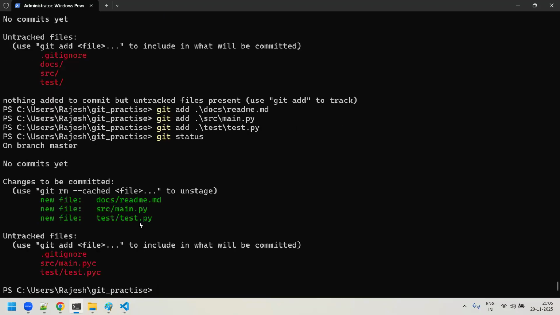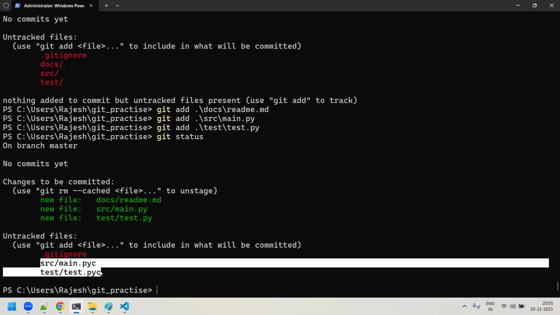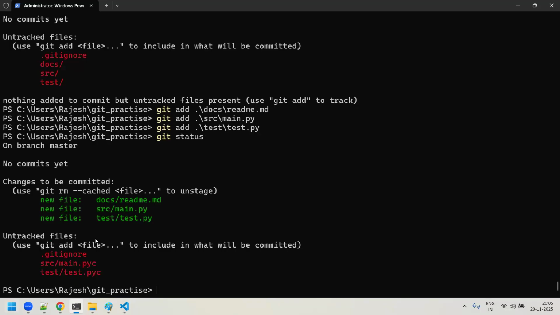All these three files have been moved from the working to the staging area, but remaining, under the src, there is a main.py, .pyc is there. Under the test, there is a test.py. Again, what happened? These two files I have to ignore. It means that git shouldn't consider them at all. Even though it is showing here under the untracked files, I shouldn't even show it under the untracked files.